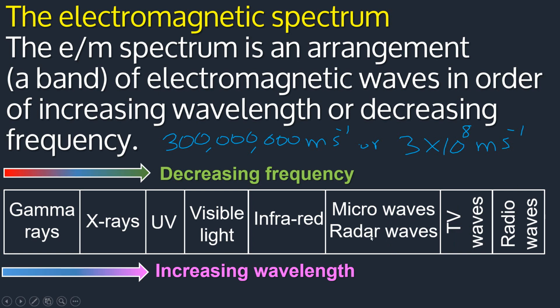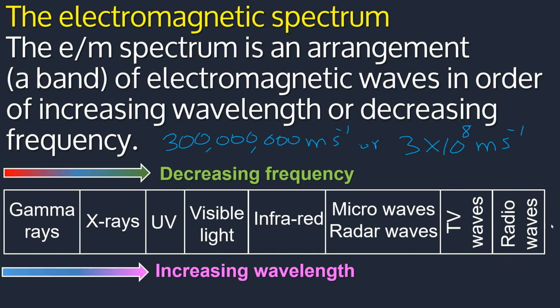Now the radar waves are used in aviation industries just to scan the sky and to find out if there are any incoming enemy aeroplanes or jets that may cause danger. So they use radar waves. You can find out more. TV waves are produced by TV stations, and radio waves are produced by radio stations.